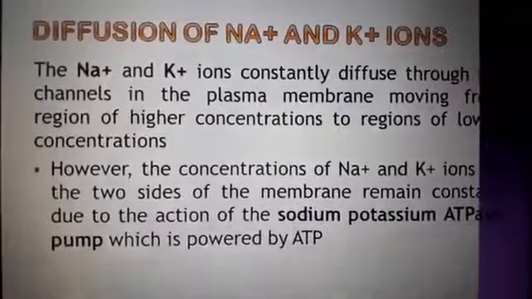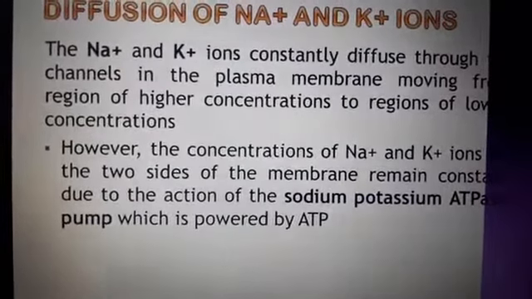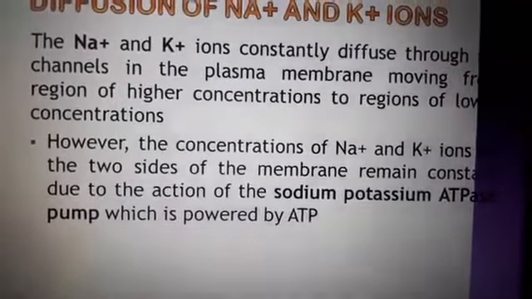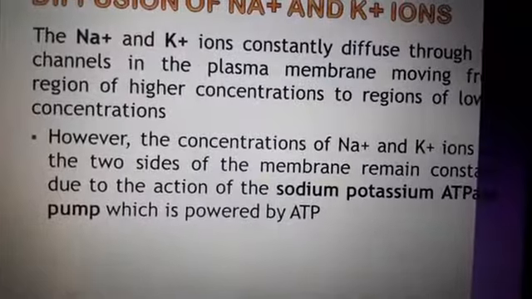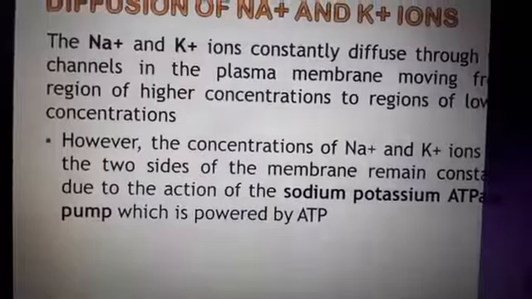Diffusion of sodium and potassium ions. Basically, the sodium and potassium ions constantly diffuse through the ion channels in the plasma membrane, moving from a region of higher concentration to a region of lower concentration.